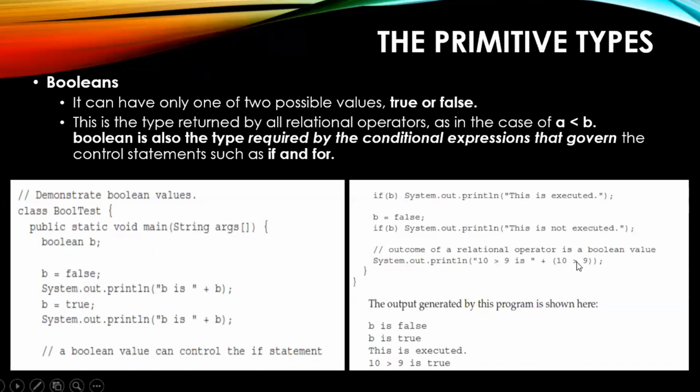You have a condition checked, that is 10 is greater than 9. Yes, the condition is true. We have said that expressions will be evaluated to either true or false, but not 0 or 1, right? So here this statement will be executed and true will be printed. If you change the symbol here, then false will be printed.